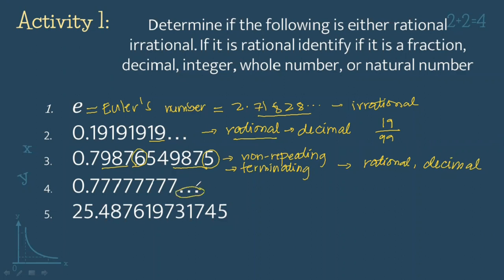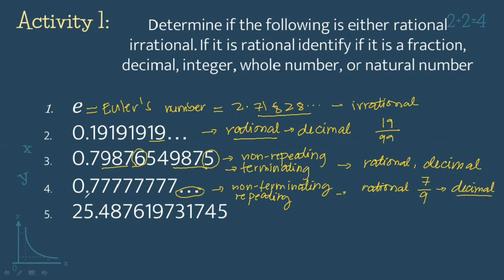So now we have 0.7777. This is non-terminating. Pero this is repeating. So ibig sabihin po, this is rational pa rin po. Bakit? We can transform this into ratio of 7/9, which is also a fraction or a ratio. So, ibig sabihin, this is a decimal po. Ito po, decimal po siya. So, ibig sabihin, this is a rational number and it is a decimal number.